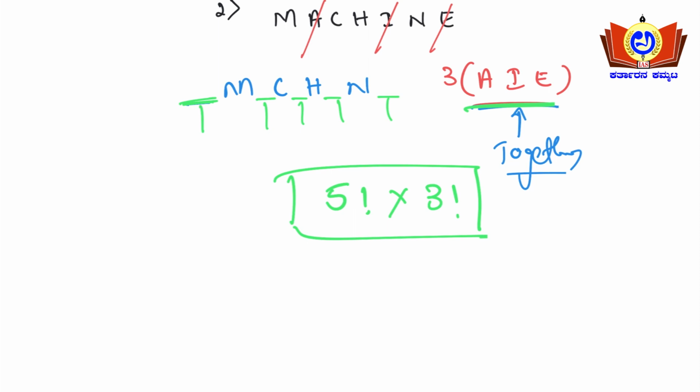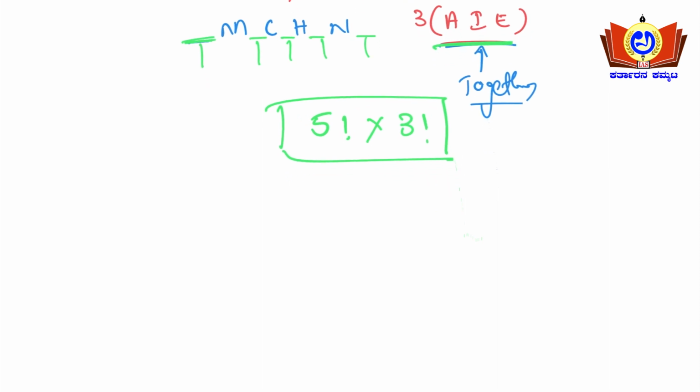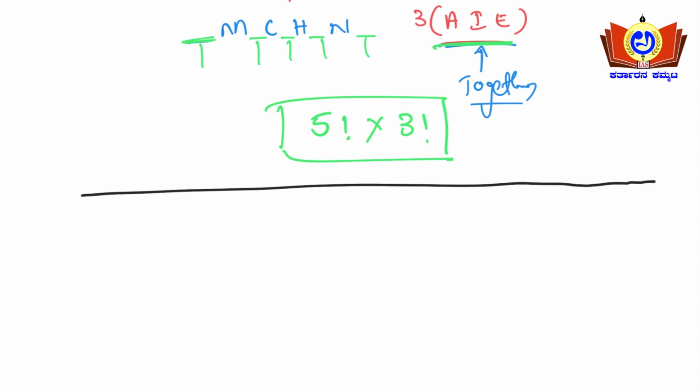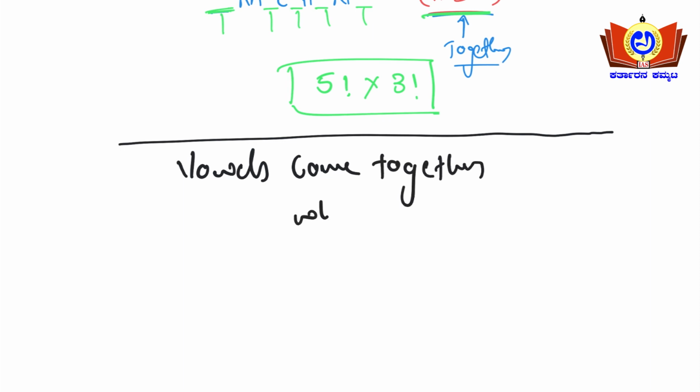Similarly, the second condition I'll take here. The second condition is vowels come together in words with repeated letters, that is, if the letter is repeated.